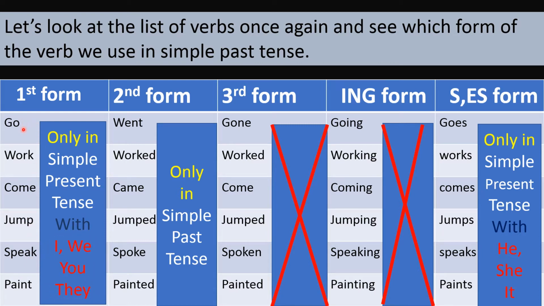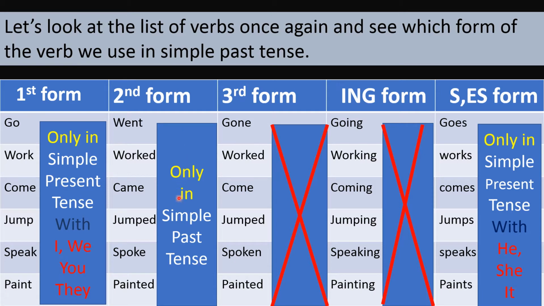And we use first form of the verb with these pronouns. These are called subjective pronouns. And when the subjective pronouns are he, she, or it, then we use these s forms of the verb, but these are used in simple present tense.